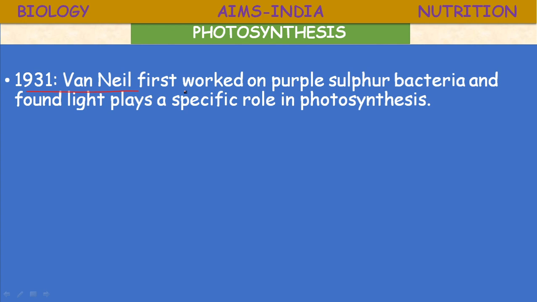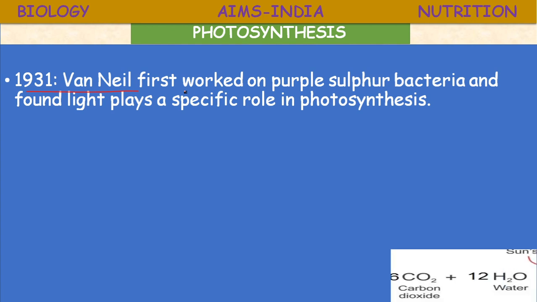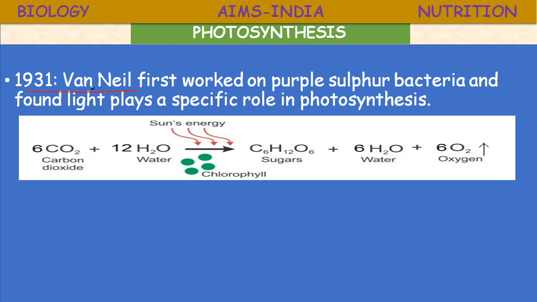That kind of photosynthesis is called chemophotosynthesis, and these organisms are called chemoautotrophs. In photosynthesis, oxygen is produced, whereas in the Van Niel experiment oxygen is not released, because the reactant is H2S, hydrogen sulfide.